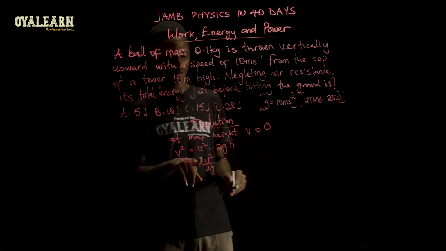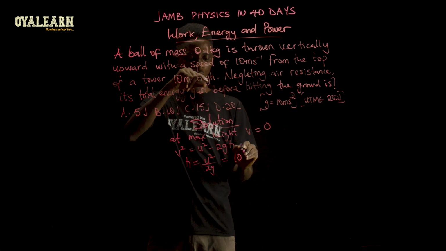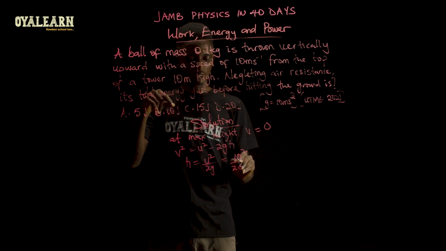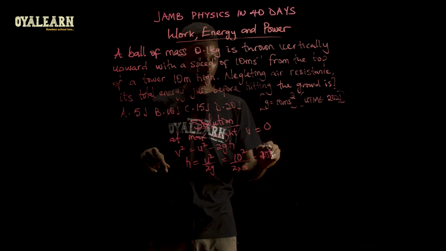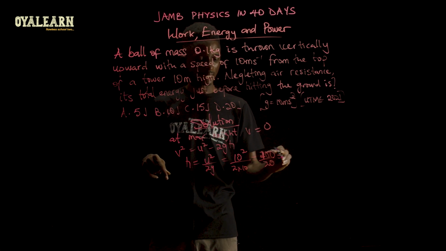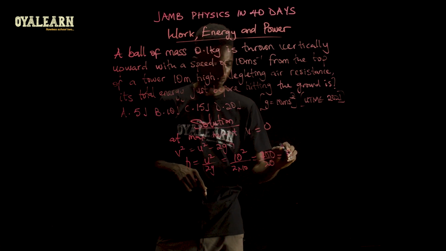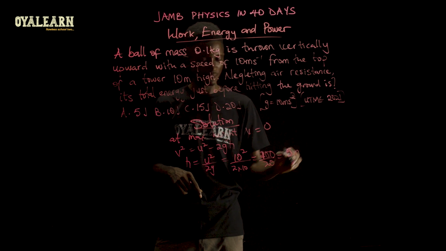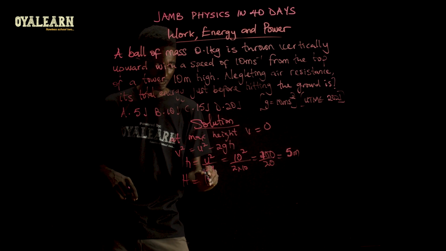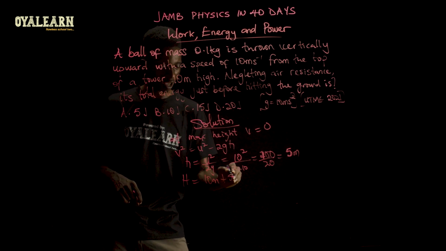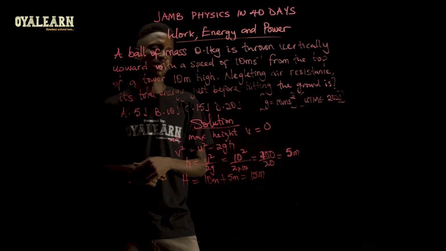So at this point, what we have is U, which is 10. So we square that over 2 times 10. So what we have here is 100 divided by 20, and that is going to give us 5. So 5 meters here. So total height above ground, H, would then be 10 meters plus 5 meters, and that would give us 15 meters.